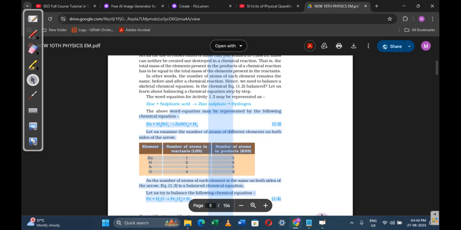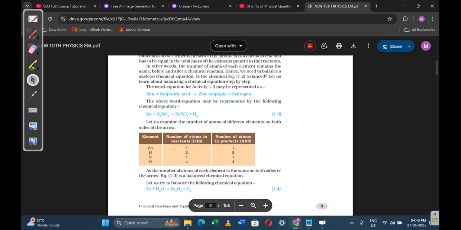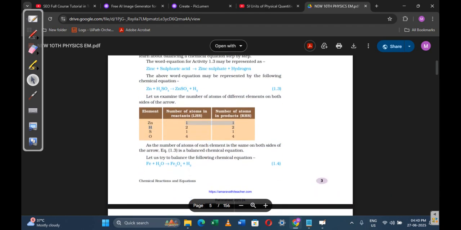So let us check another equation. Zinc plus sulfuric acid. Metals react with the acids and release hydrogen gas. Here the number of atoms on the reactant and product side is the same. Now let us check the next equation.